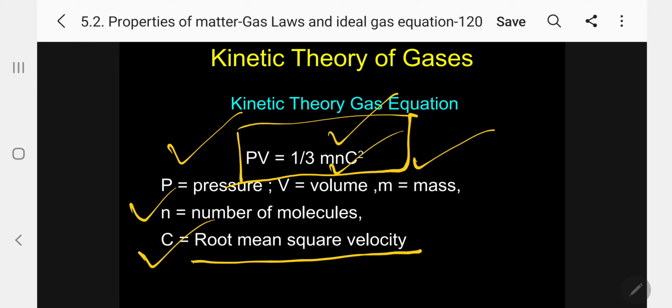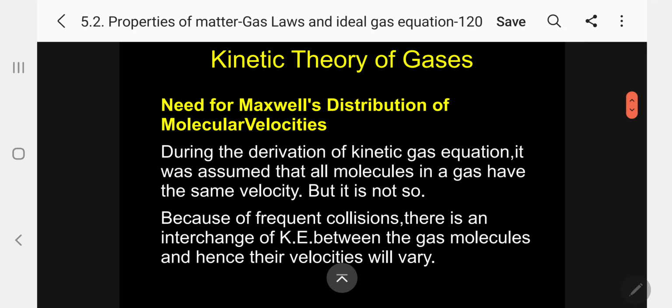So kindly follow. This equation alone you can memorize. If any question is asked about the kinetic theory gas equation, you have to memorize this: PV equal to 1 by 3 mn c square, where c is the root mean square velocity. Now I will come to what root mean square velocity is and other explanations.